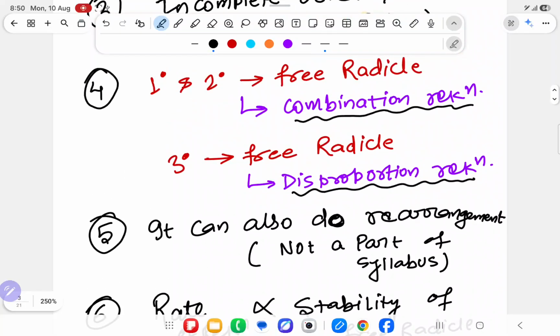Sir, we didn't understand the fourth point. What do you mean by 1 degree will do combination, 2 degree will do combination, 3 degree will do disproportion?